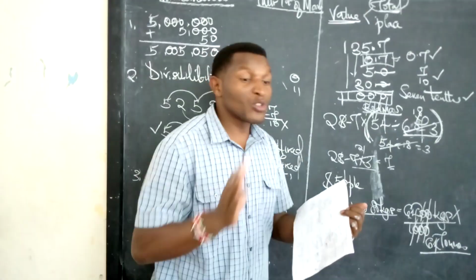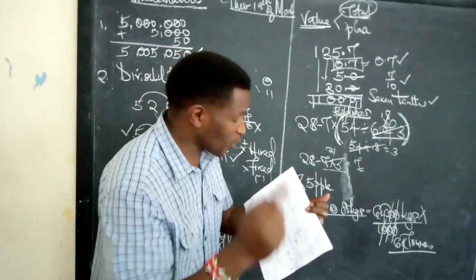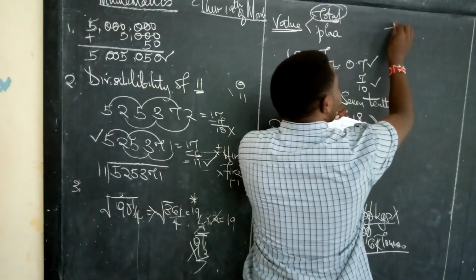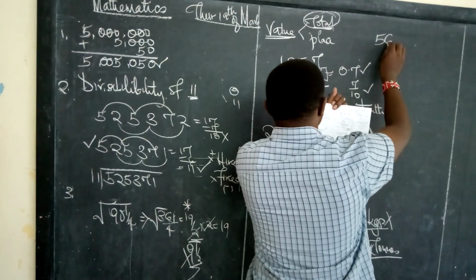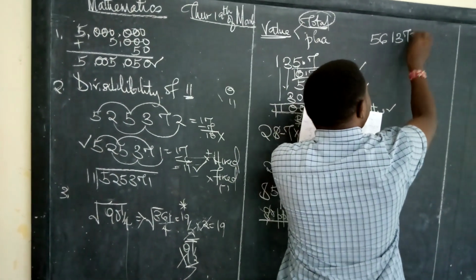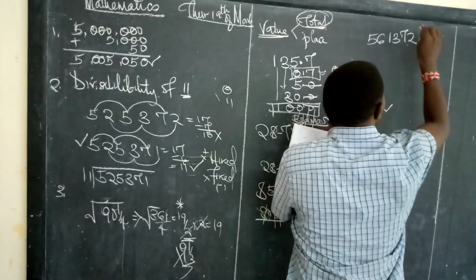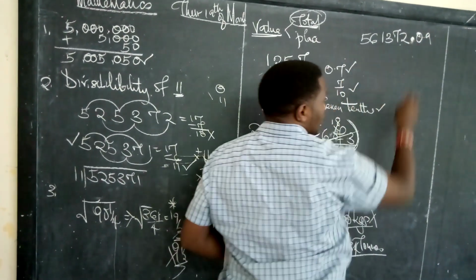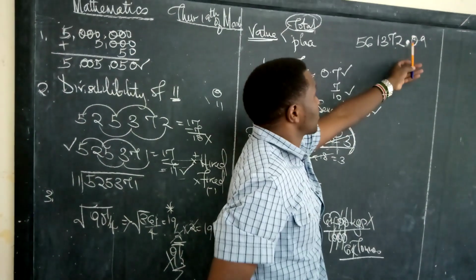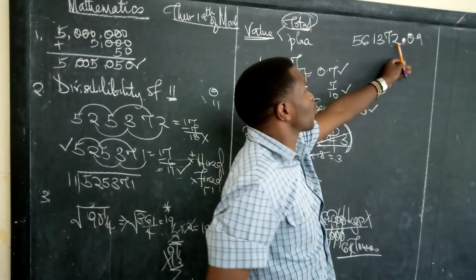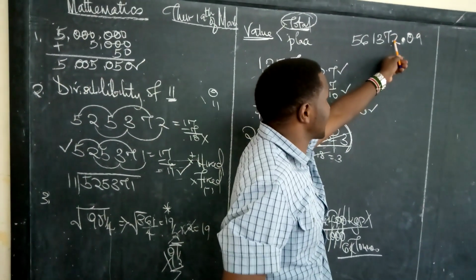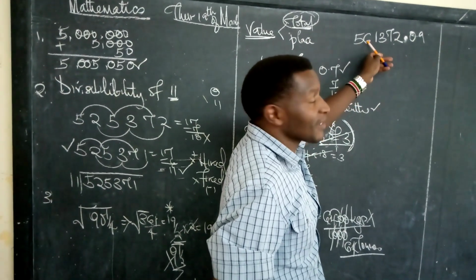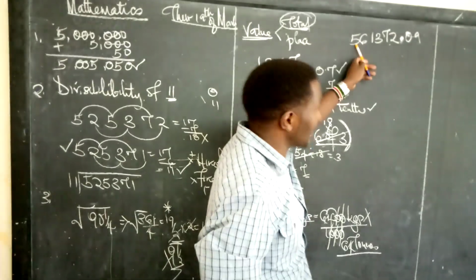Number 7 is asking for the place value. I'm sorry, I'll not do anything with the place value. But I'll tell you this. Whenever you have been given the place value of a number, like this one was 561,372.09, you must be very, very careful with this digit. You must be careful with this decimal. Because from the decimal place to our left, we have ones, tens, hundreds, thousands, ten thousands, then we have 100,000s.